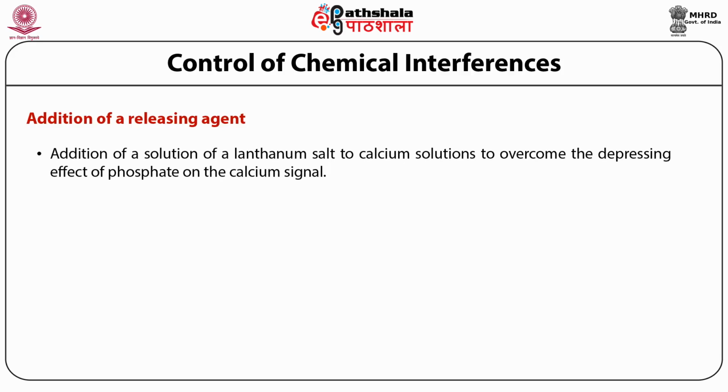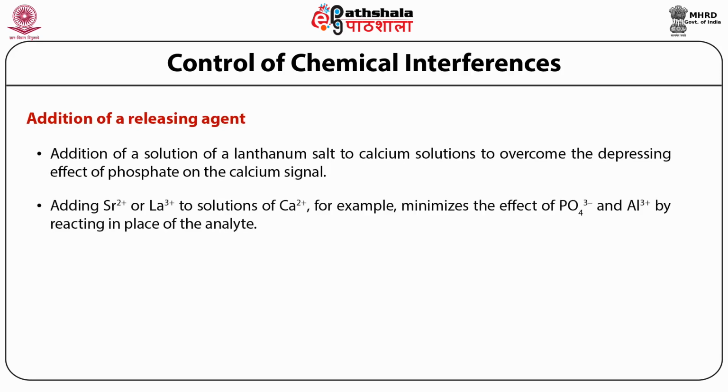It has been observed that adding strontium or lanthanum to a solution of calcium minimizes the effect of phosphate and aluminum by reacting in place of the analyte. That means the strontium and lanthanum react with the phosphate, thereby keeping the calcium available for signal.